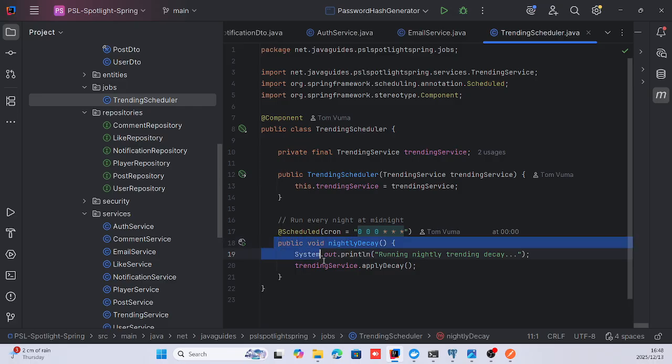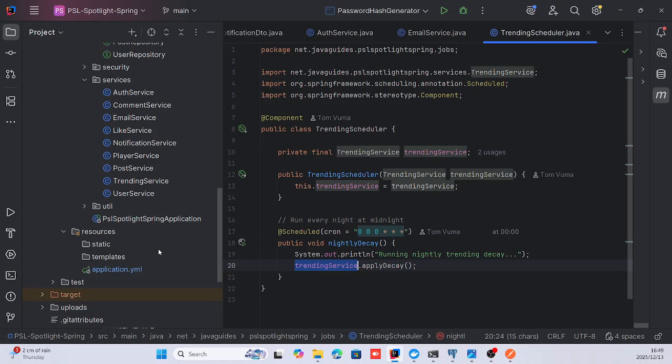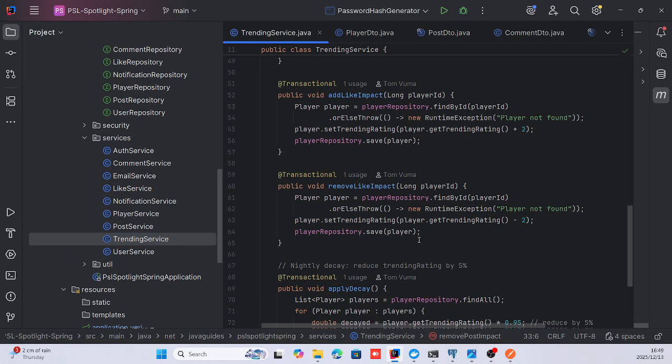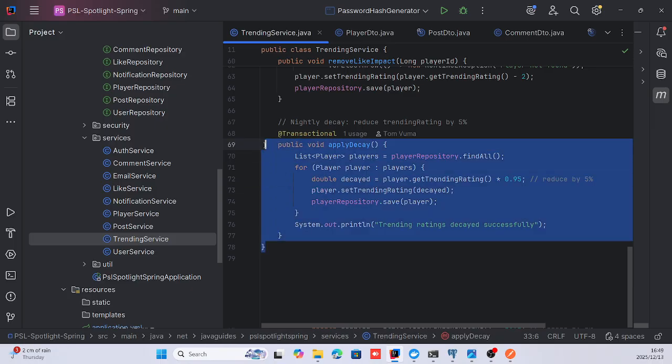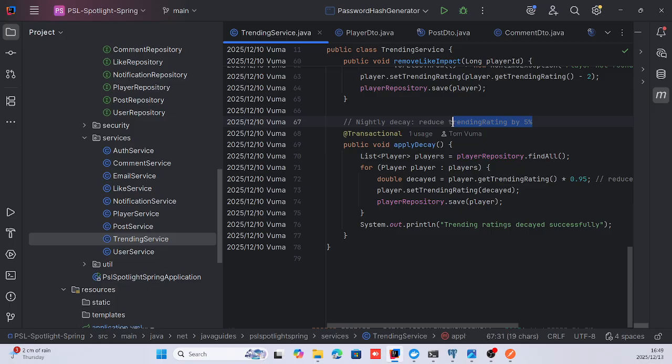So it applies a nightly decay method over here, which runs every night. What it does is it calls this apply decay method from the trending service. All it's doing is reducing the trending rating by 5% every single night.